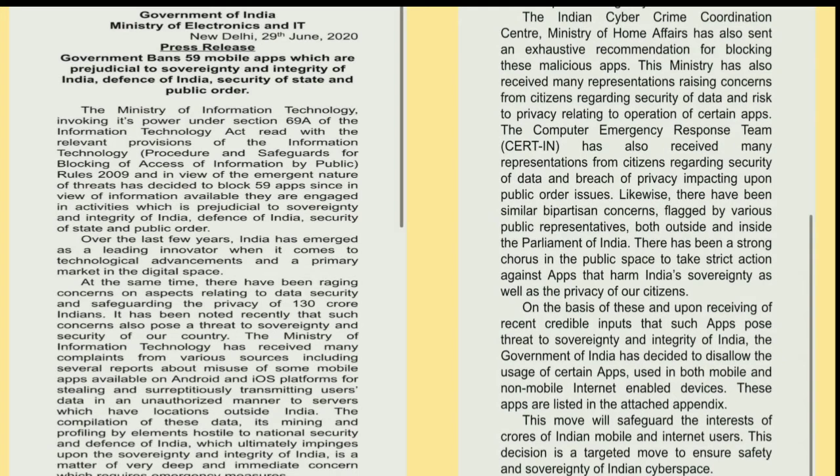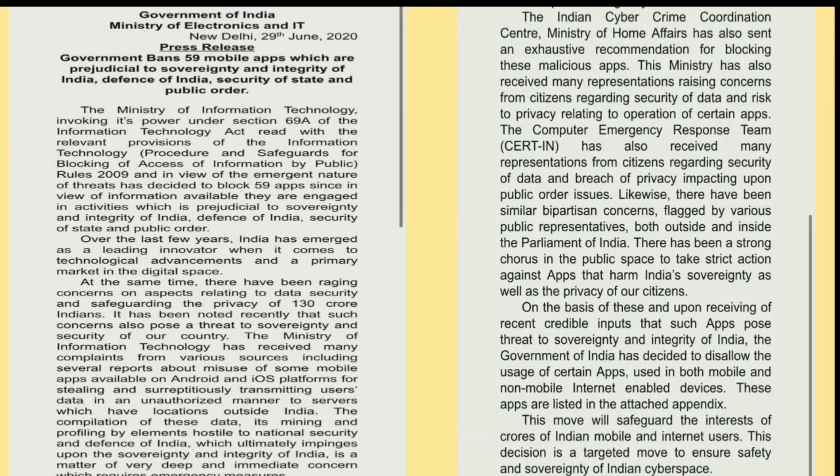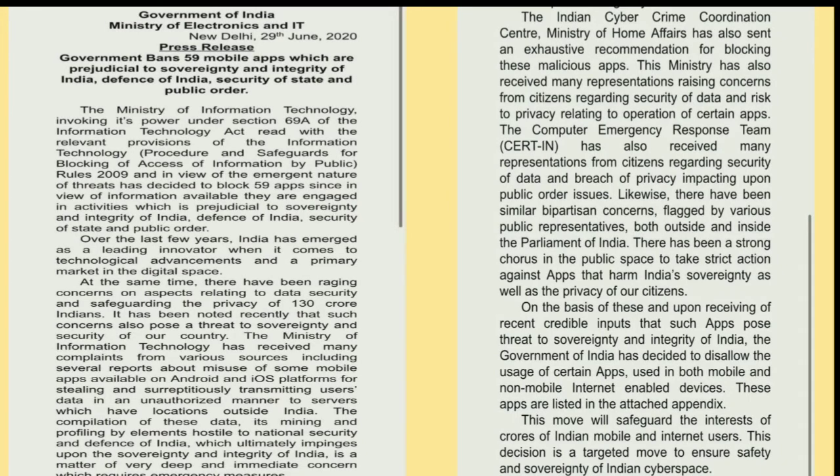And here is the press release from the Government of India: government bans 59 mobile apps which are prejudicial to sovereignty and integrity of India, defense of India, security of state and public order. This is one of the strongest statements published by government officials.